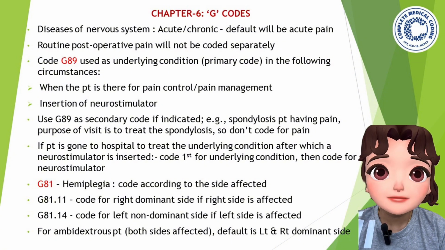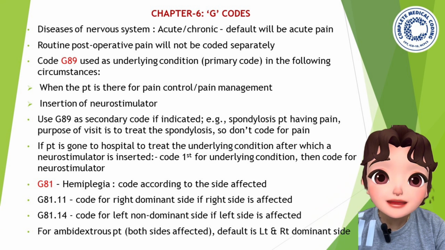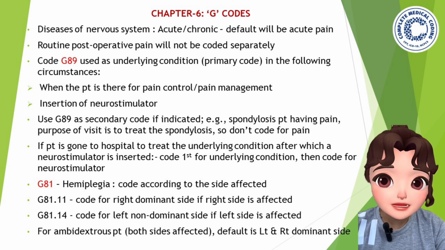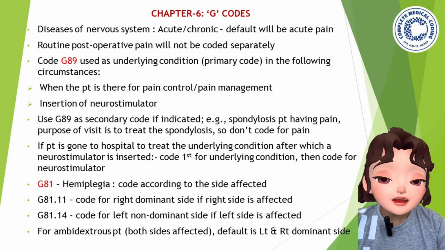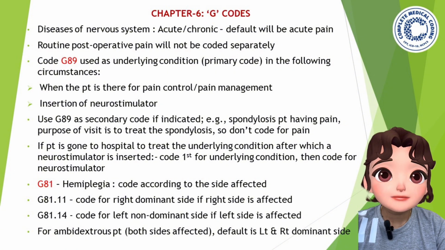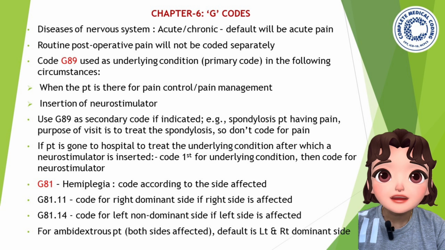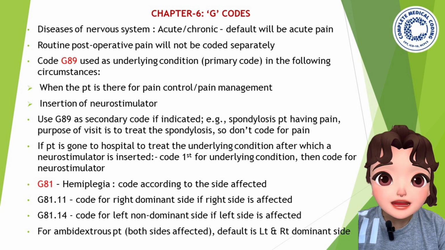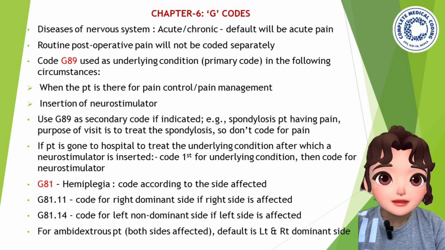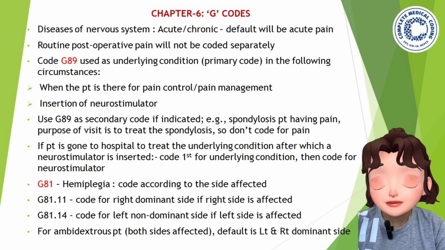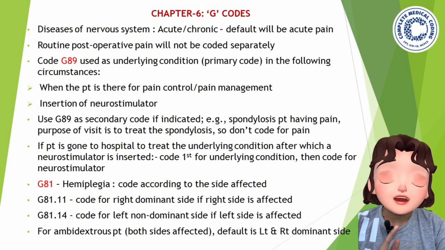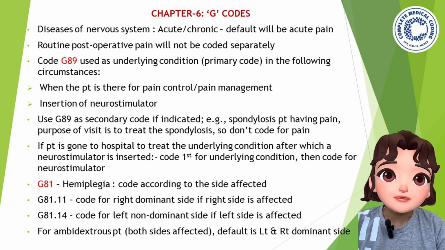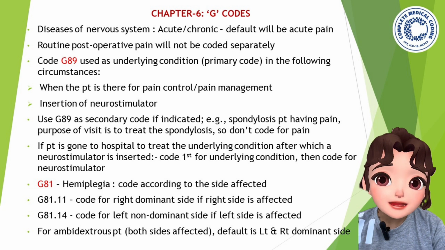If a question mentions post-operative pain, you should not code it separately. Now, code G89 represents pain, as I mentioned in the previous chapter. It is used as an underlying condition, which means it can be used as a primary code in certain circumstances. Below are the two circumstances where you can use G89 as the primary code.